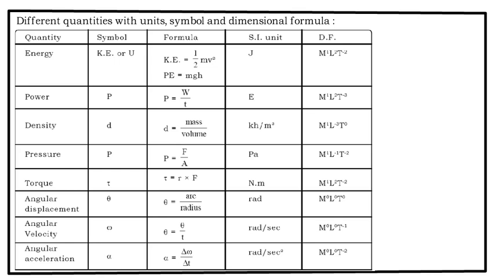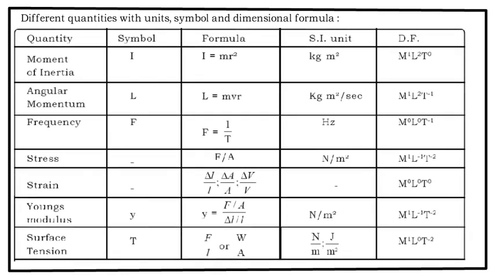Angular acceleration, it is change in angular velocity per unit time, so that is radians per second square, that is M0 L0 T raised to minus 2. Moment of inertia I, that is mass into square of a distance. So mass is measured in kg and distance is measured in what? Meter. So that becomes M1 L2 T raised to 0.